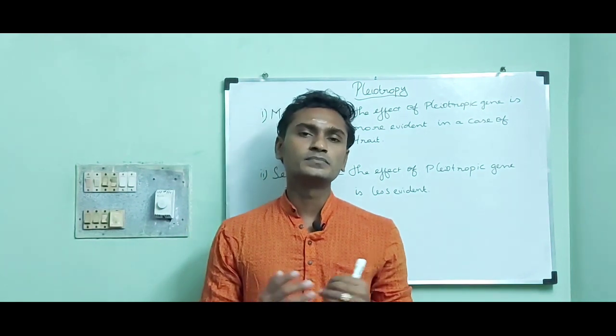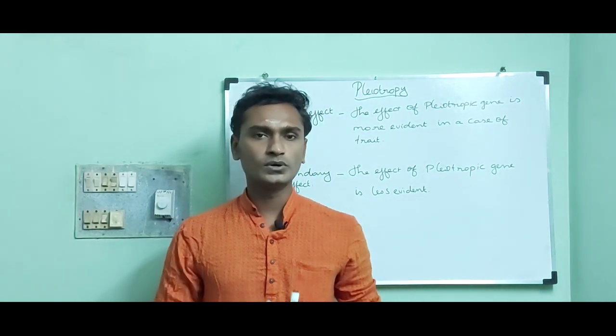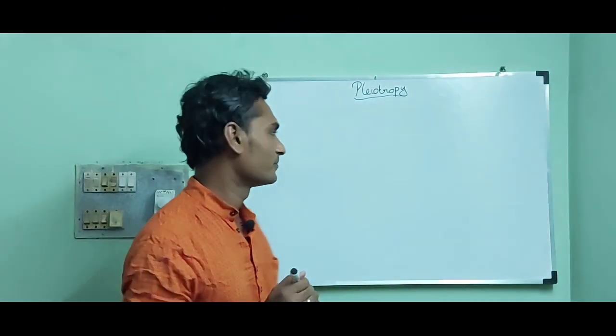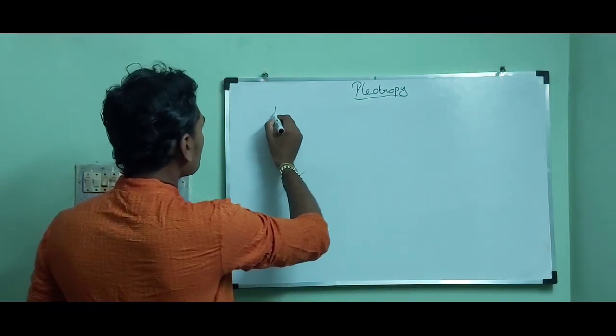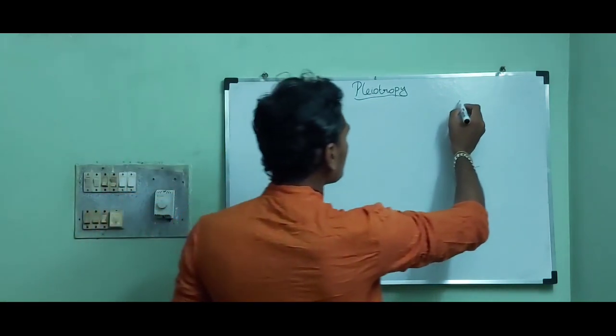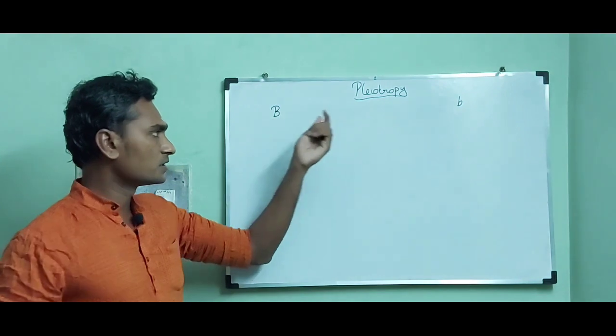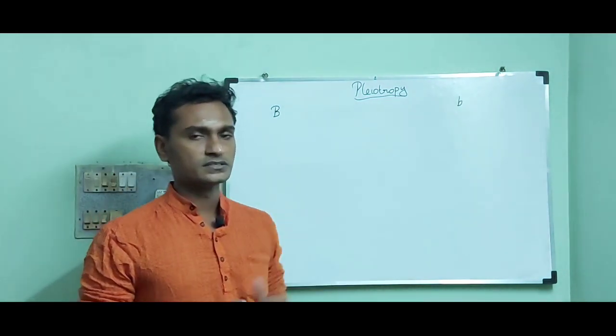In pea plants, it has two alleles: capital B and small b. The capital B is the dominant one, small b is the recessive one.